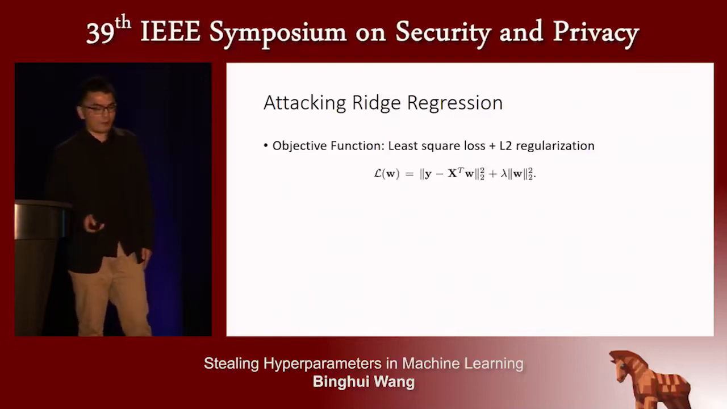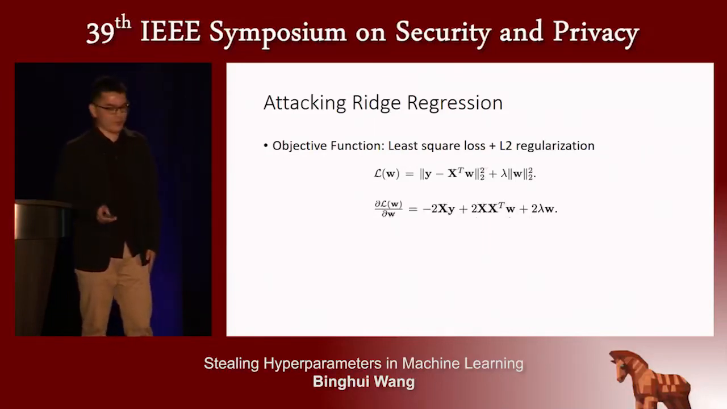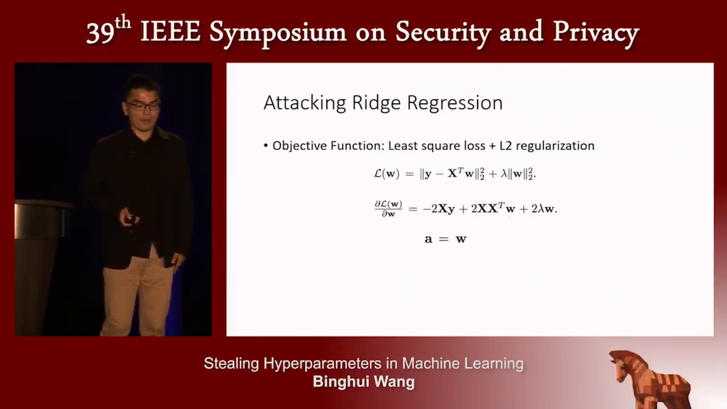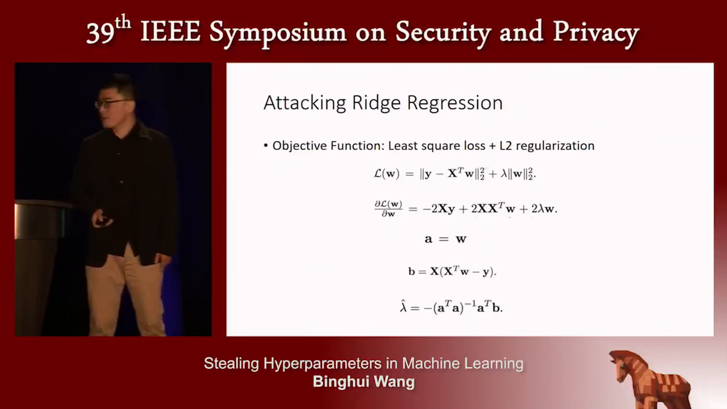The objective function of ridge regression has a least square loss and L2 regularization. First, we set the derivative of the objective function with respect to the model parameters to zero. And then we have the form of A and B. And then we have the estimated hyperparameter.